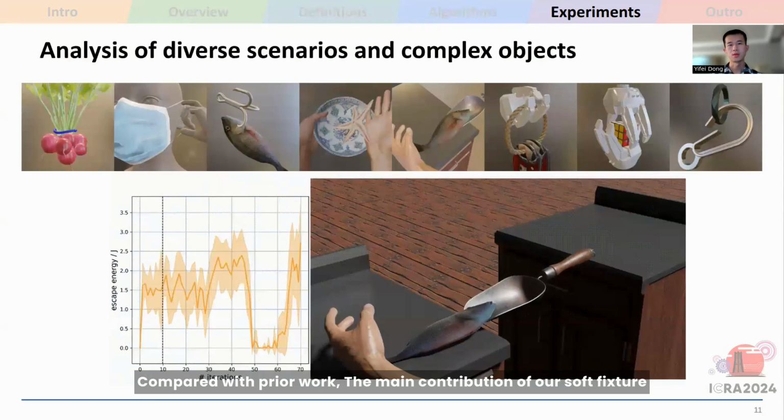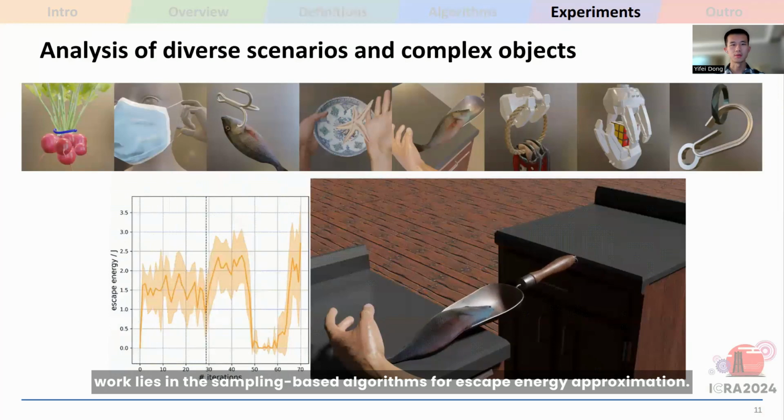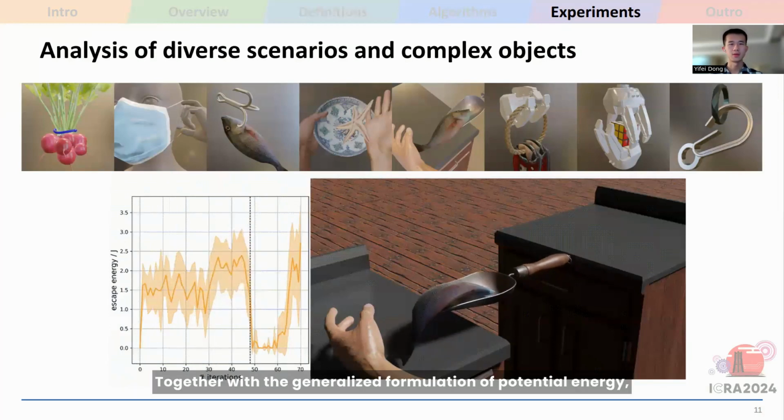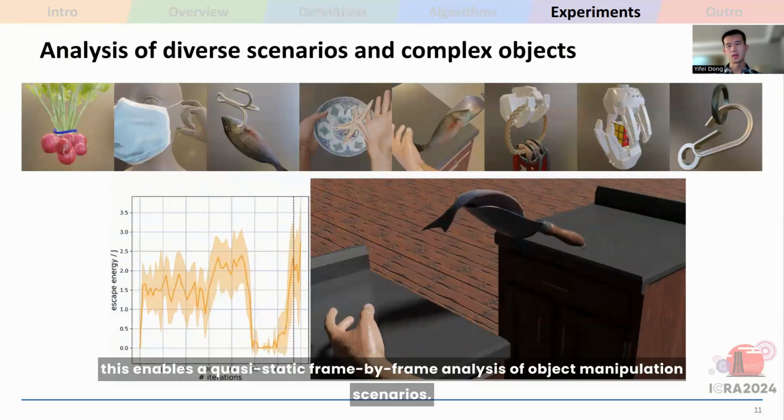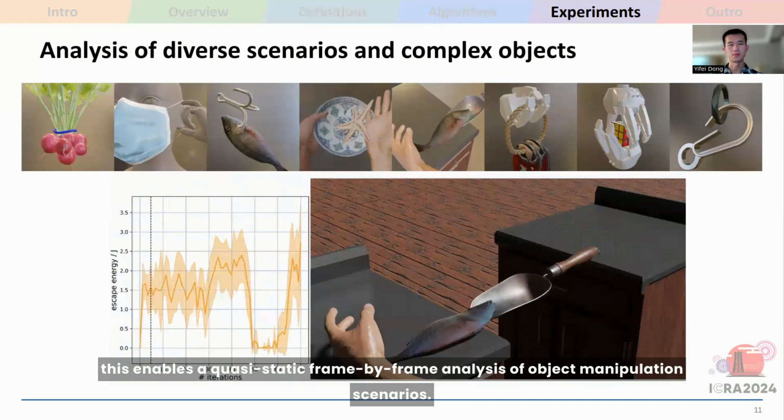Compared with prior work, the main contribution of our soft fixture work lies in the sampling-based algorithms for escape energy approximation. Together with the generalized formulation of potential energy, this enables a quasi-static frame-by-frame analysis of object manipulation scenarios.